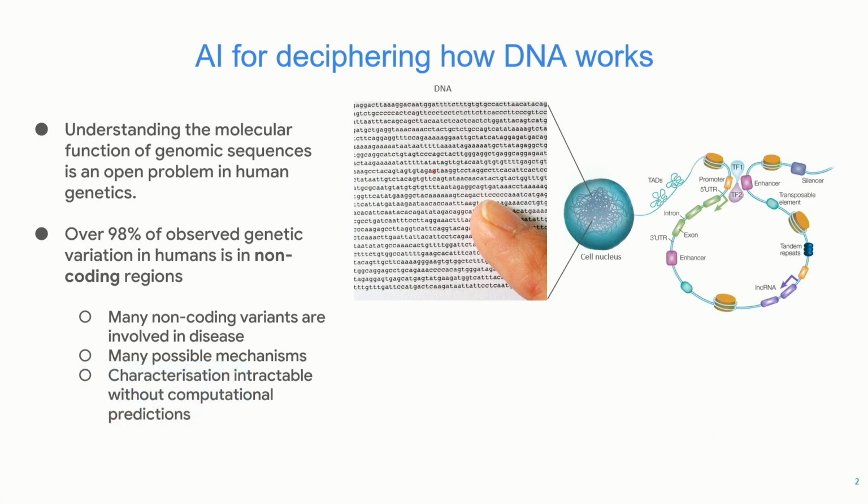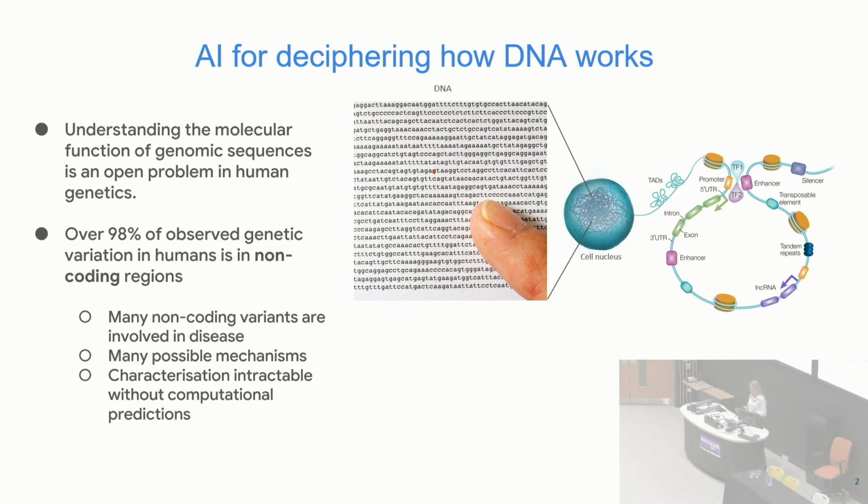So broadly, our team is interested in developing AI for deciphering how DNA works. And as this audience knows, this is very much an open question. Even just understanding the molecular function of genomic sequences, let alone their final downstream impact on an organism's health or growth, is already an extremely challenging problem. It's especially hard to figure out the function of non-protein coding regions, but we know that they're important. For example, the majority of disease-associated variants are actually non-coding.